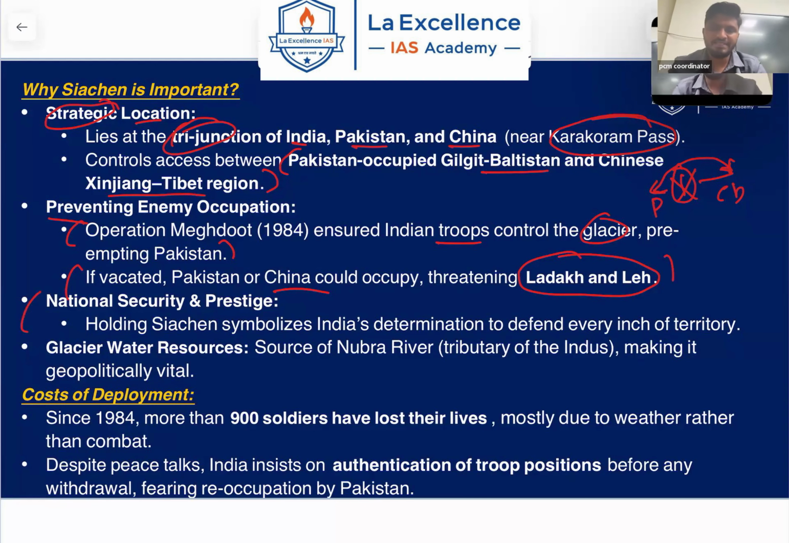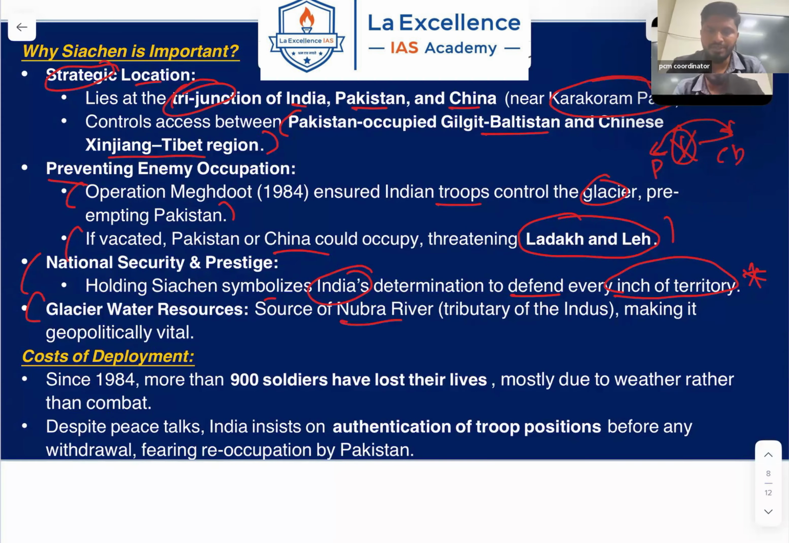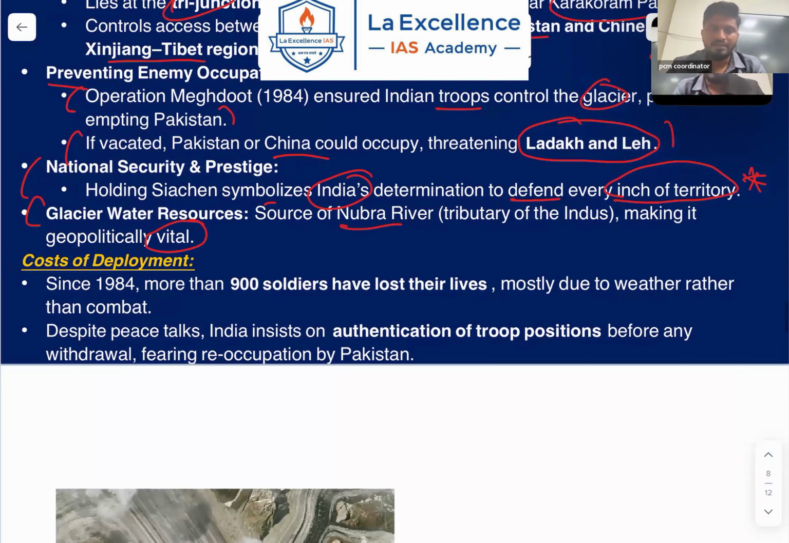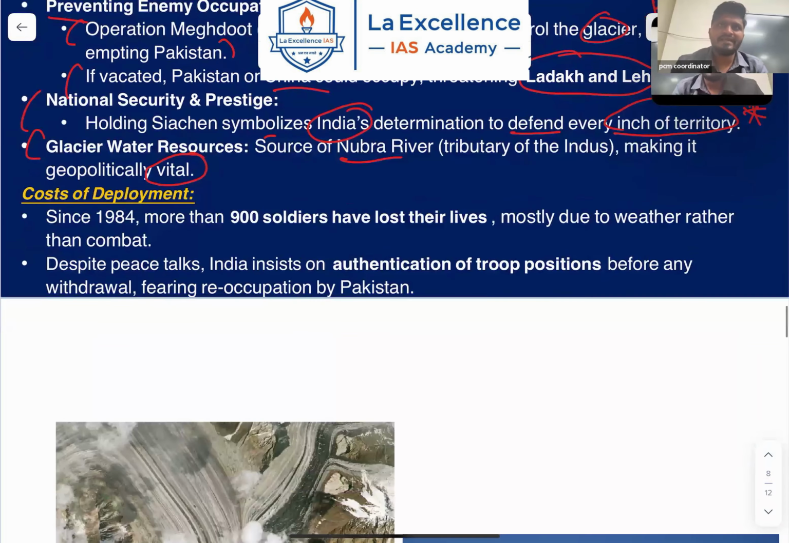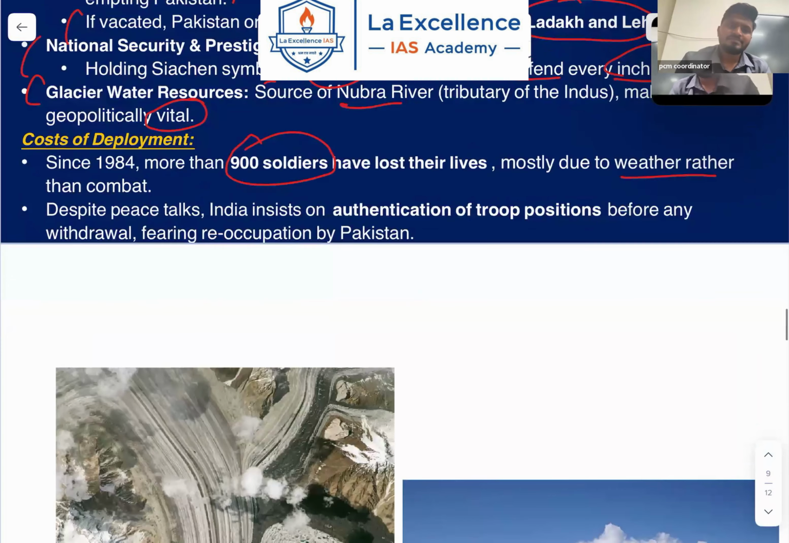Then national security and prestige. Holding Siachen symbolizes India's determination to defend every inch of territory. Next, glacier water resources. It is the source of the Nubra River, a tributary of the Indus, which makes it geopolitically vital as well. Then, the cost of deployment. Since 1984, more than 900 soldiers have lost their lives, mostly due to weather rather than combat. Then, despite the peace talks, India insists on authentication of troops' positions before any withdrawal, fearing reoccupation by Pakistan.